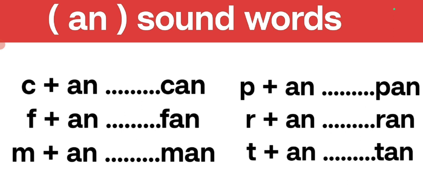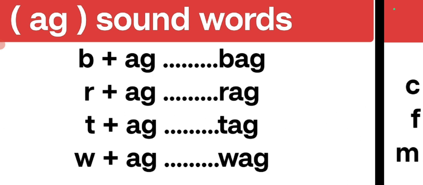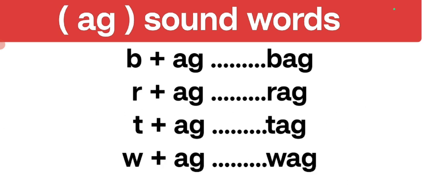Now children, we will do ag sound words. A and g together make ag. Let us see some words having ag sound. B, ag, bag. R, ag, rag. T, ag, tag. W, ag, wag.